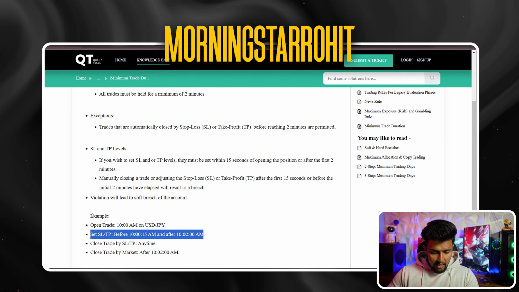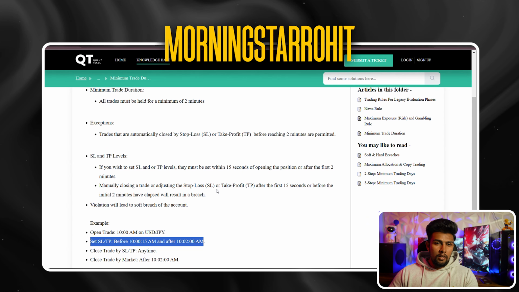Yeah, this is basic thing. You can see the example here. If you open a trade at 10 a.m, you can modify SL and TP in the first 15 seconds of the trade and after 2 minutes of the trade. But in this particular window, if you put SL and TP, or if you close the trade manually, your profit will be forfeited, and first breach will be considered as soft breach, and the second breach will be considered as hard breach, and your account will be gone.